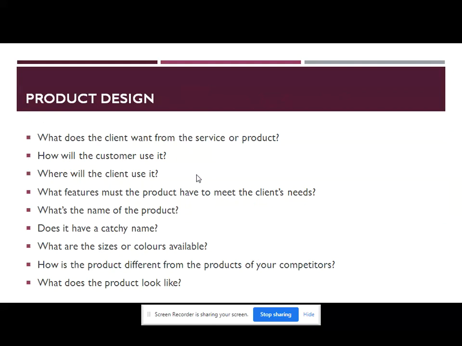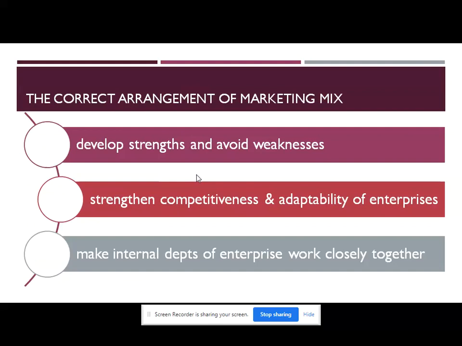Now in tomorrow's lecture, we will see the various types of product design, price design, place design, promotion design, and advantages and disadvantages of the marketing mix. Also, we will take one product and we will design the marketing mix for a particular product. So that's all for today's lecture. I hope you have understood. Thank you.